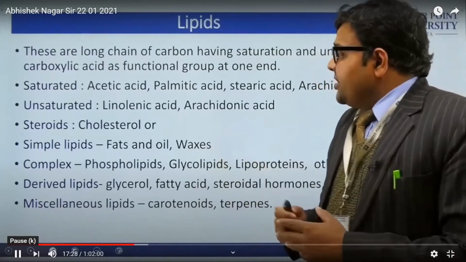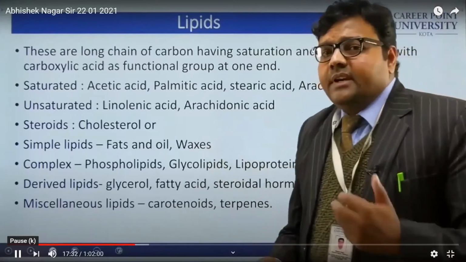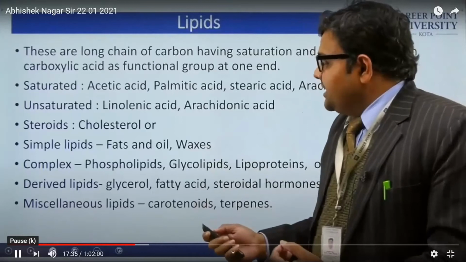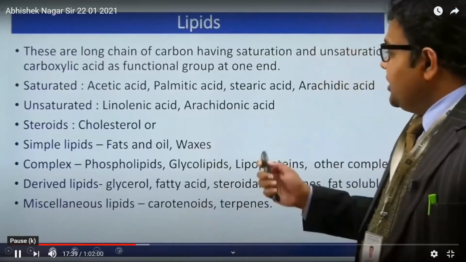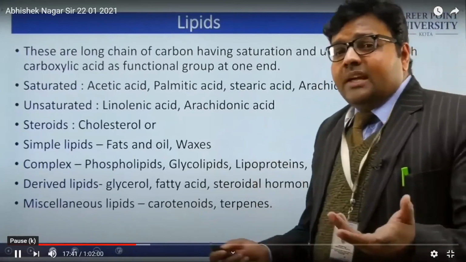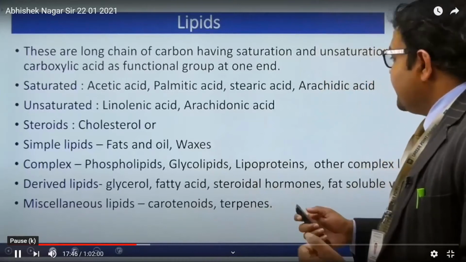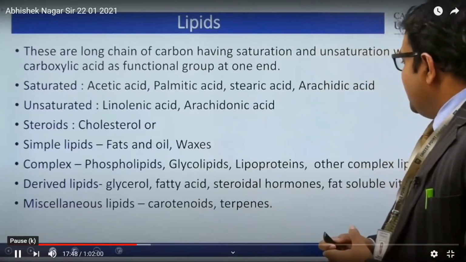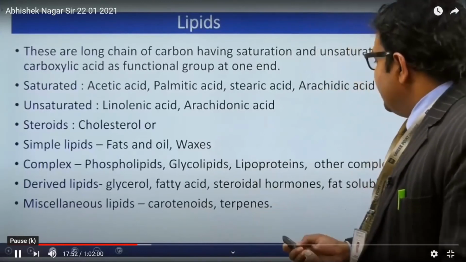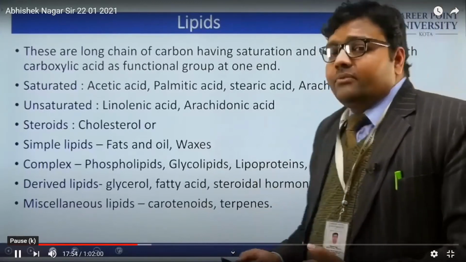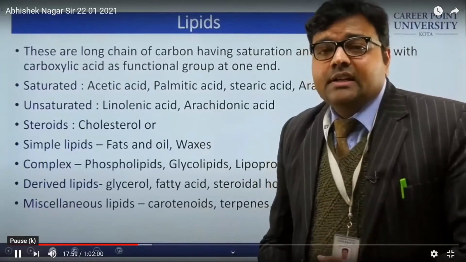Now in case of steroids, the example is cholesterol. So in broad terms, lipids can be defined as simple lipids, complex lipids, and derived lipids. Examples of simple lipids are fats, oils and waxes. The complex lipids are phospholipid, glycolipid, lipoprotein. Derived lipids are glycerol, fatty acids, steroid hormones, and even fat soluble vitamins. Fat soluble vitamins are an important class of biomolecules.